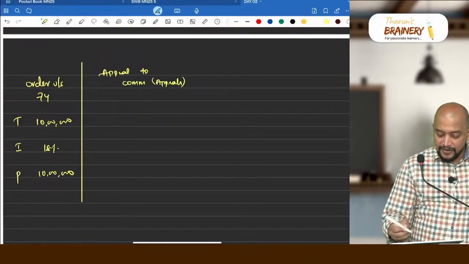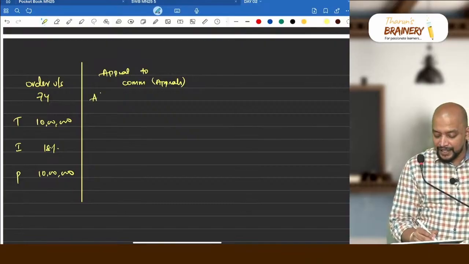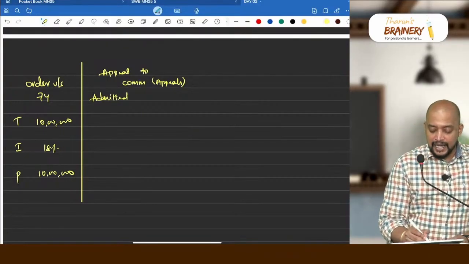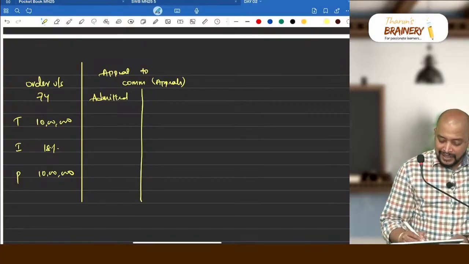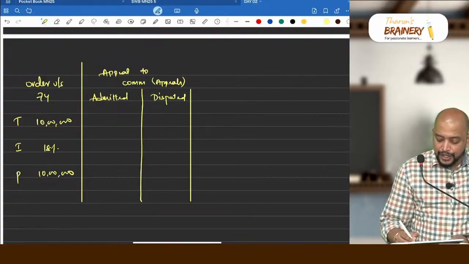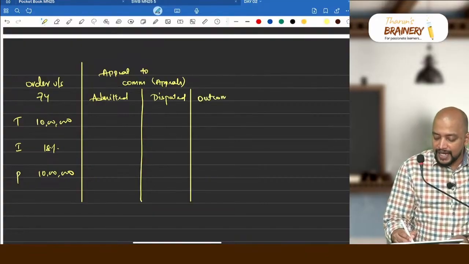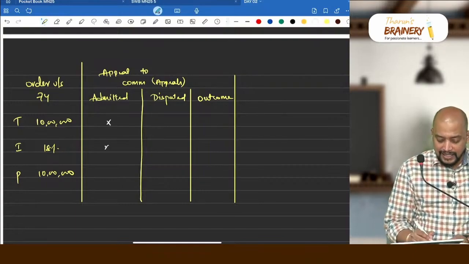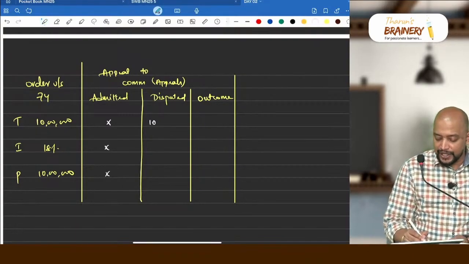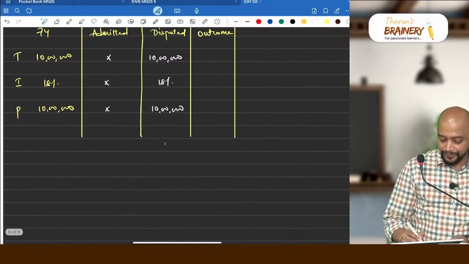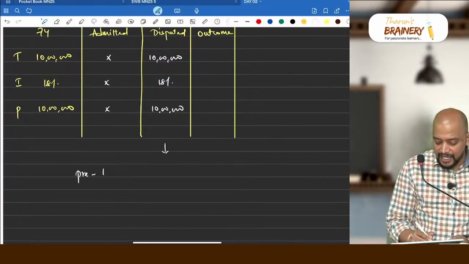Now we need to check how much is admitted; it is not necessary that the entire amount is to be disputed. Here nothing is admitted, so it means the entire amount is disputed. Now we need to see the outcome based on that. Now tell me, how much is the pre-deposit that I need to pay?